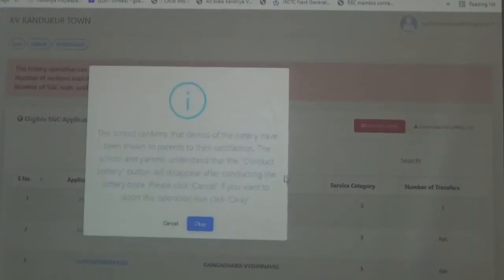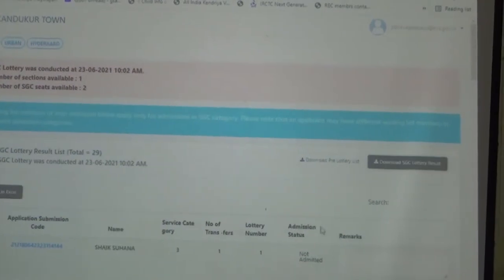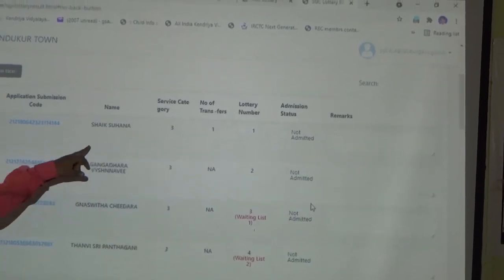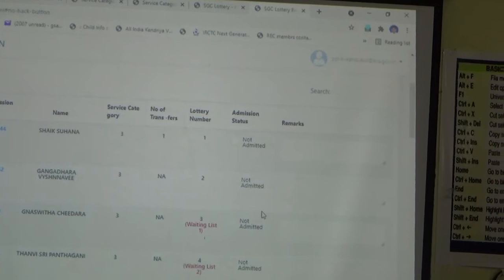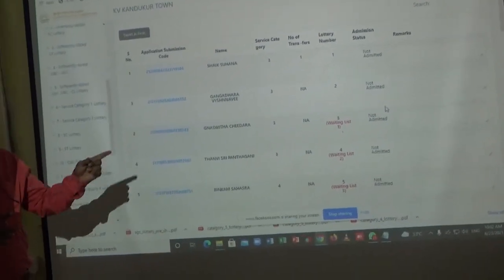So, lucky girls, two lucky girls. Then waiting list as well. We have to see Sheikh Suhana, Ganga Vaishnavi, Sri Vaishnavi. You will see whether they are single girl child or not. Two, see after two waiting list.